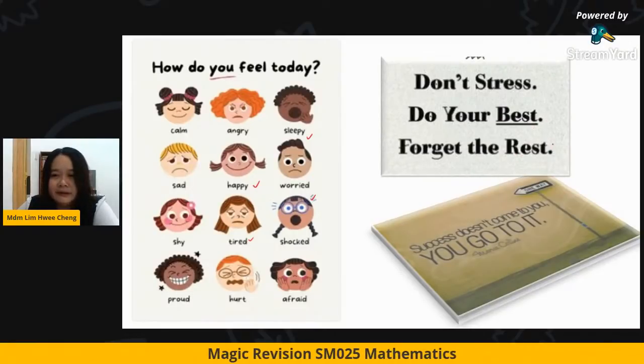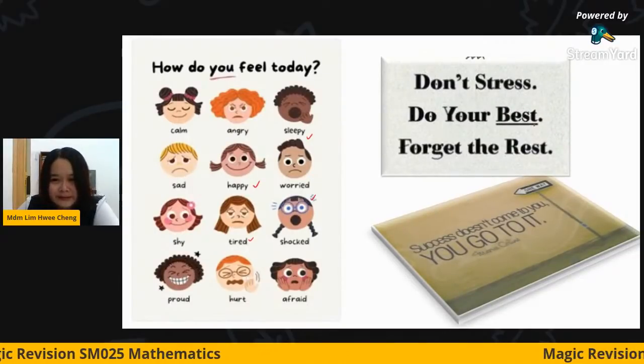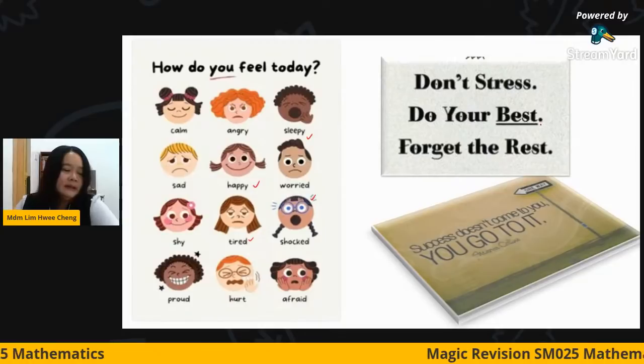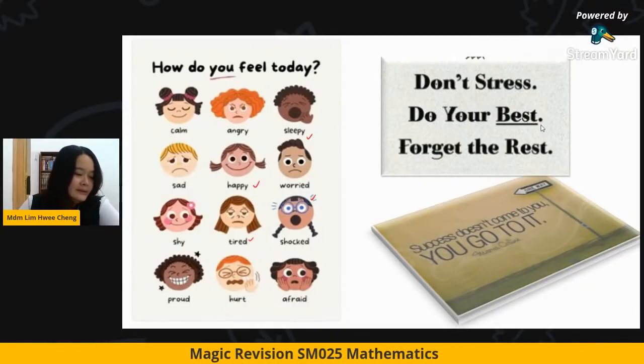So the rest, whatever, like Hari Raya or whatever, you put aside first. You just do your best first and don't be stressed. So for sure, you can score good marks in your exam. Okay, so let's go through.